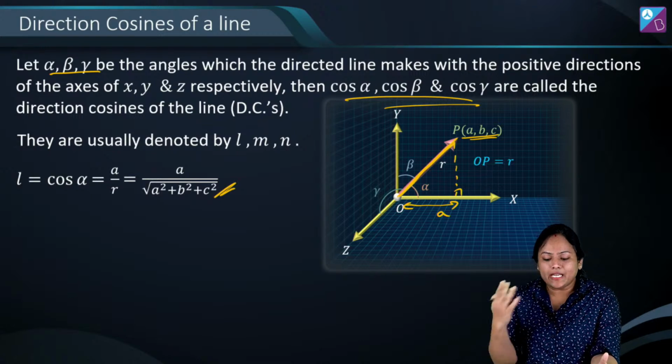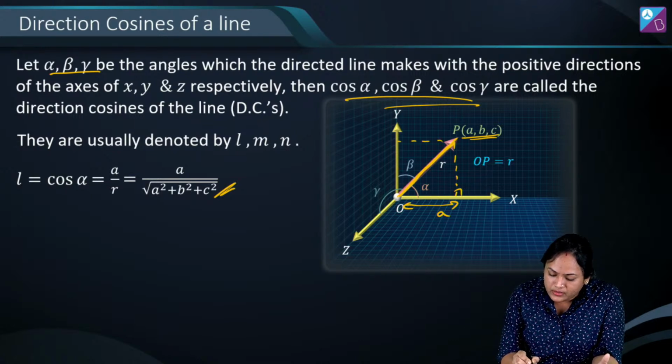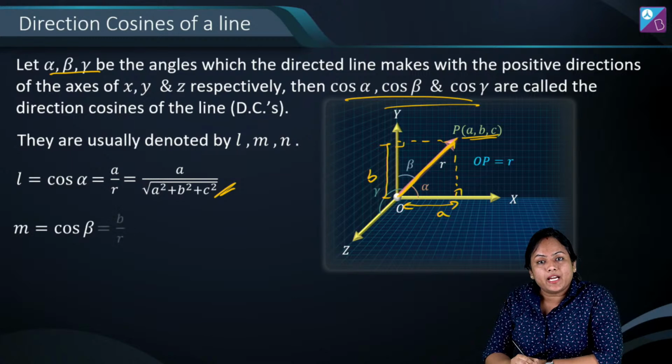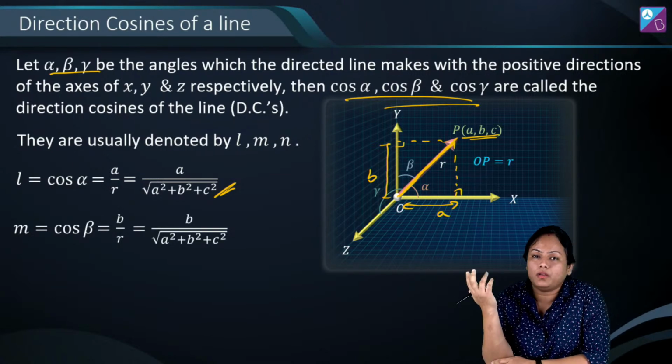ठीक है. Similarly अगर मुझे m निकालना है तो again I am going to consider this. ये वाला जो distance है ये मेरा b हो जाएगा. So cos beta which is my m is going to be again b by r or b by root over a square plus b square plus c square.